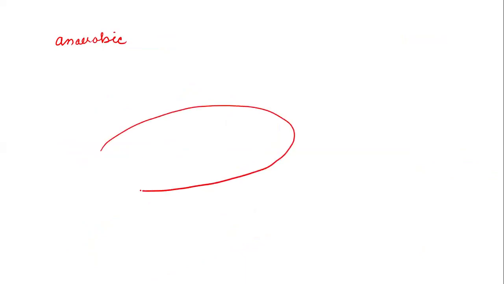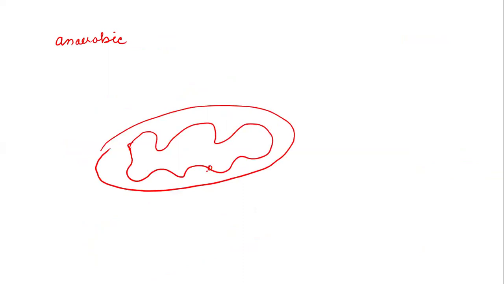So in anaerobic conditions, the final electron acceptor in the electron transport chain is not available. Complex 1, complex 2, complex 3, and complex 4 are there, but oxygen is not available. So what will happen when NADH releases its electrons?